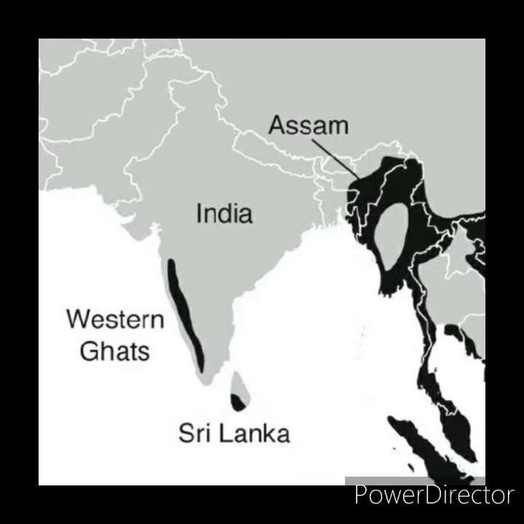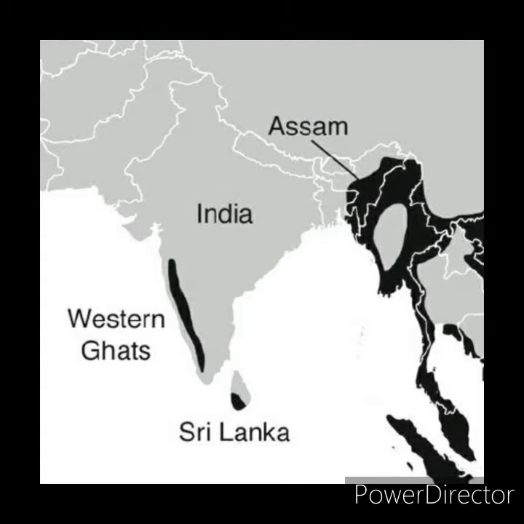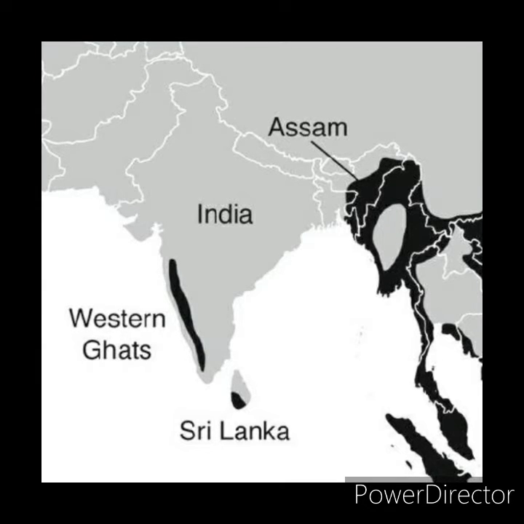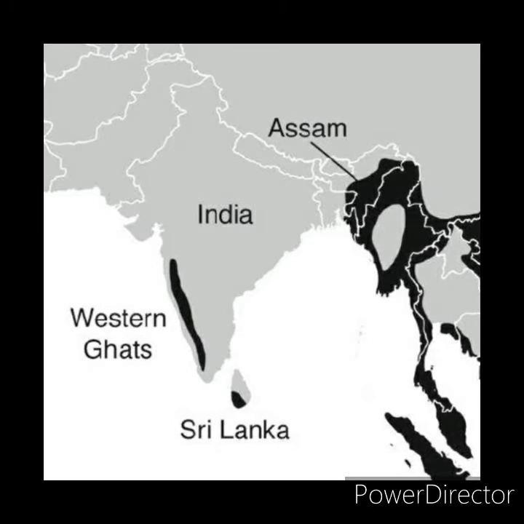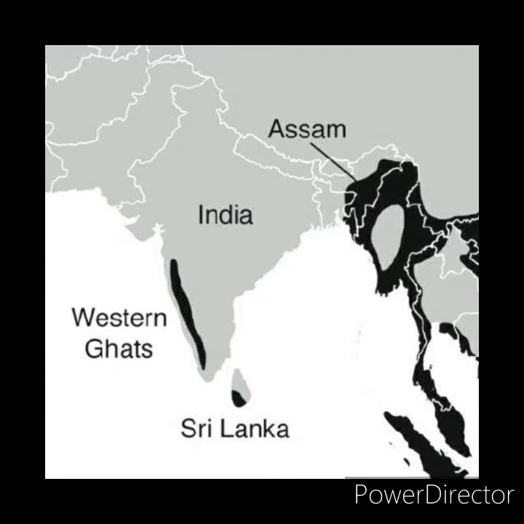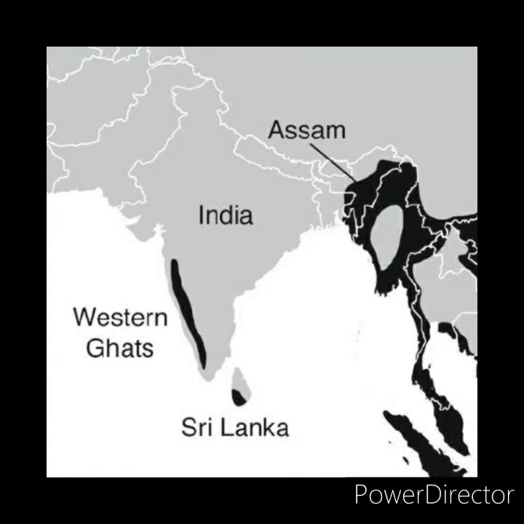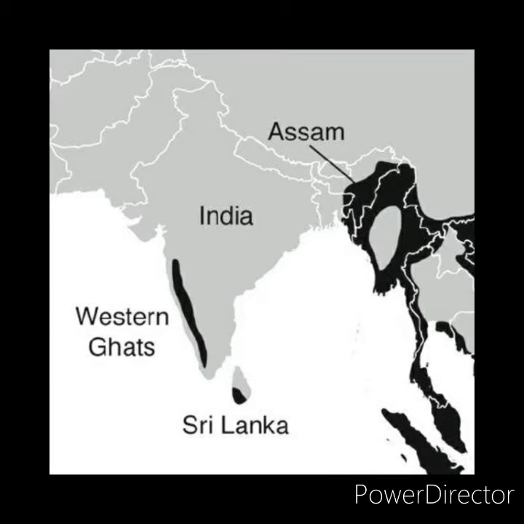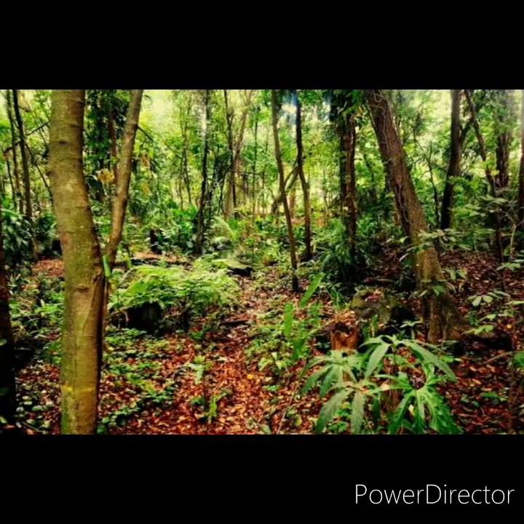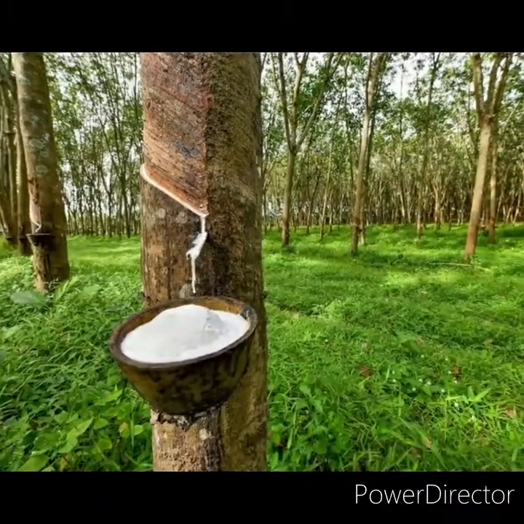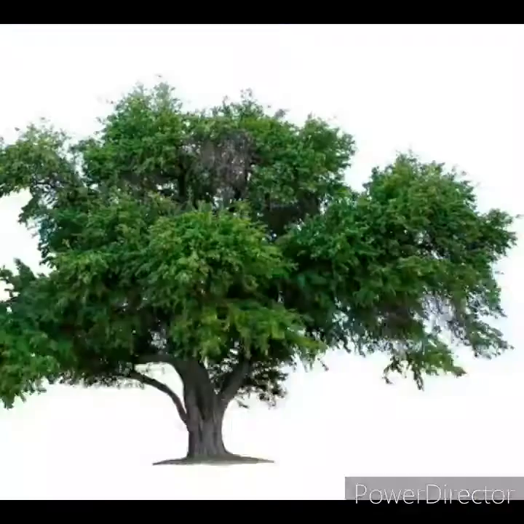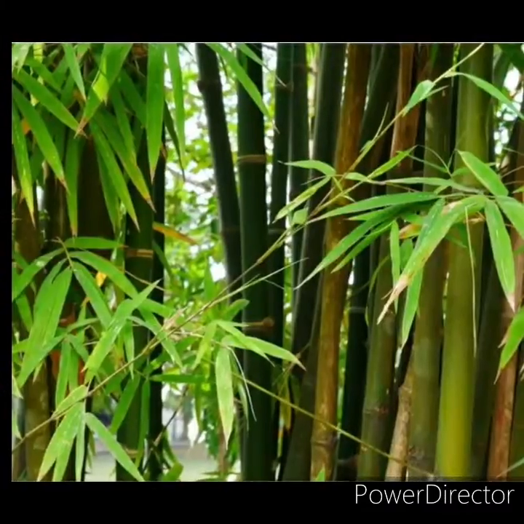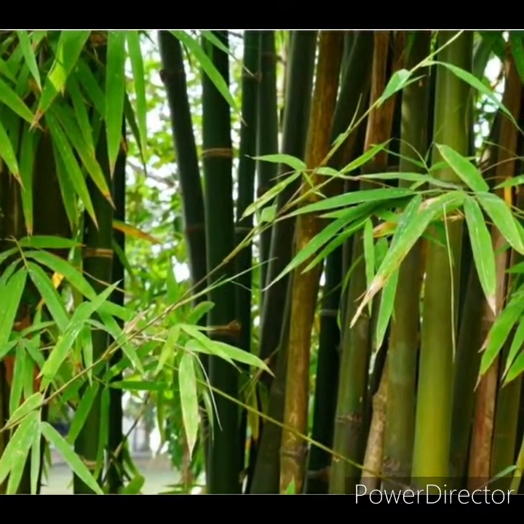The states that come under it are Kerala and the Andaman and Nicobar Islands, which also have evergreen forest alone. Assam and West Bengal, which type of vegetation do they have? Only the evergreen type of vegetation. The important trees we can find here are rubber, mahogany, ebony, rosewood, coconut and bamboo. These are some of the trees we can find here.